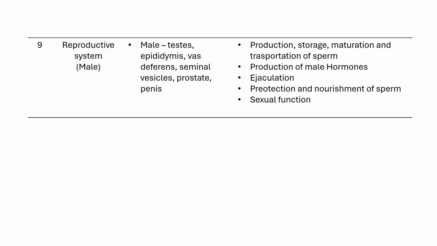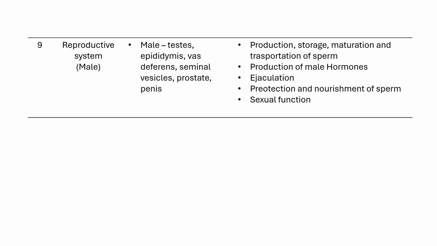Through the urethra, matured sperm, after mixing with fluids from the accessory glands, moves out of the body through the penis during the process of ejaculation. Accessory glands in the male reproductive system are seminal vesicles, prostate gland, and bulbourethral glands. Seminal vesicles add a sugary fluid to nourish sperm and help it to move, and the prostate gland adds an alkaline fluid to semen to protect the sperm from vaginal acidity.